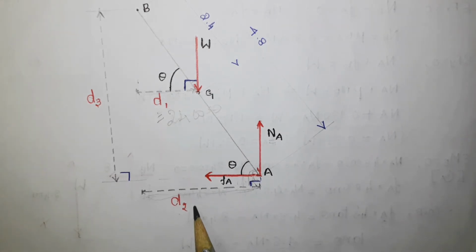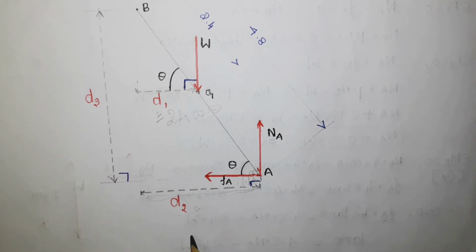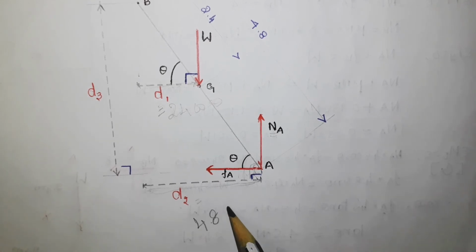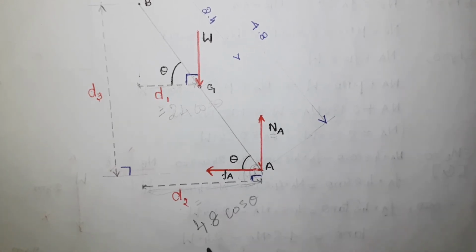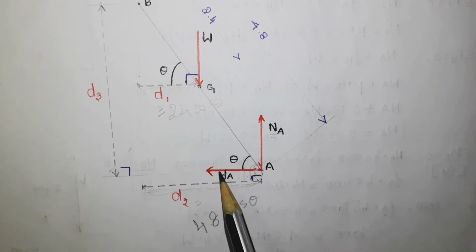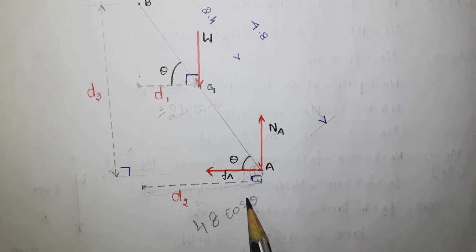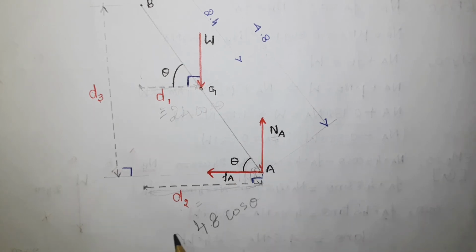Now D2 can be taken using the trigonometric relationship: cos theta equal to D2 divided by 4.8. From that relationship I can get the value for D2.